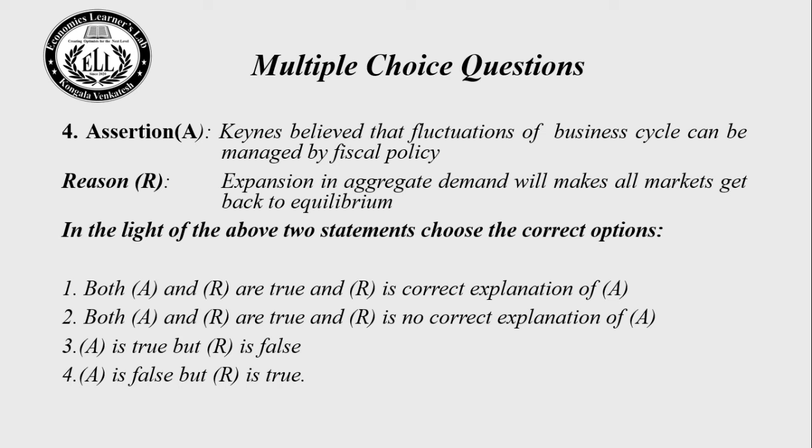Time up. Stop doing it. Let us see. Assertion A. Keynes believed that fluctuations of the business cycle can be managed by fiscal policy. Reason R. Expansion in aggregate demand will make all markets get back to equilibrium. Assertion A is correct. Reason R is correct. So the right answer for this question is choice number 1. Both A and R are true and R is the correct explanation of A.